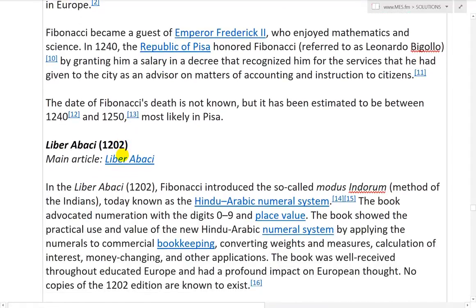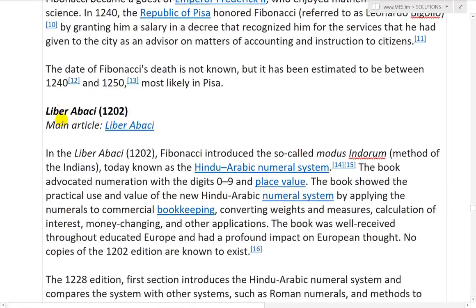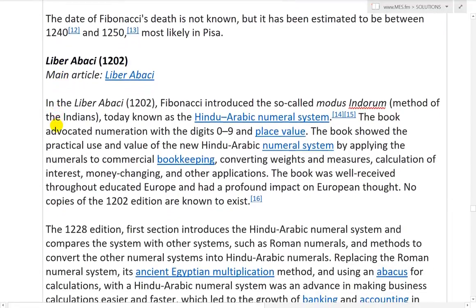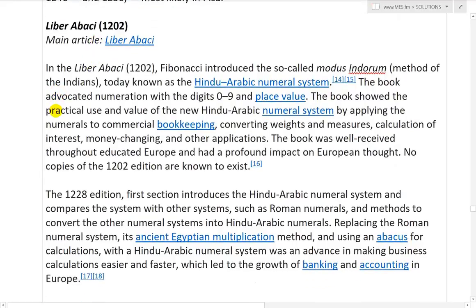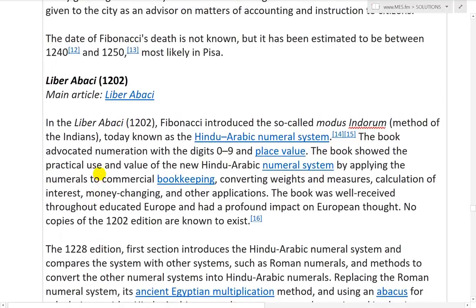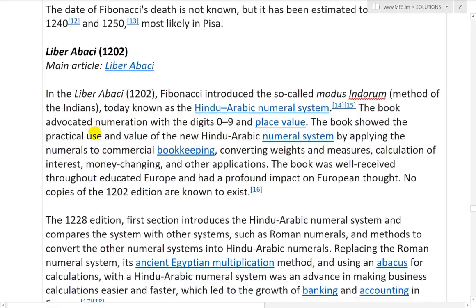The date of Fibonacci's death is not known, but it has been estimated to be between 1240 and 1250, most likely in Pisa. So Liber Abaci 1202 is the main article if you want to go read that on Wikipedia. In the Liber Abaci 1202, Fibonacci introduced the so-called modus Indorum, method of the Indians, today known as the Hindu-Arabic numeral system. In 1202, he was born in 1175, so I believe that's about 27 years old.